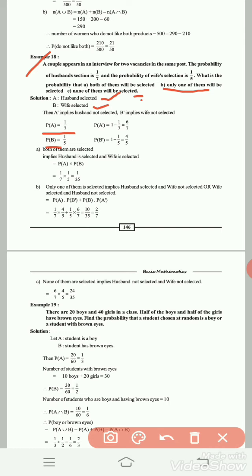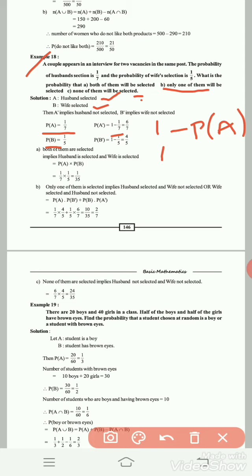What is the probability that, first one, both of them will be selected? First find out the values of P of A dash, P of B dash. A dash means husband not selected. B dash means wife not selected. P of A dash equal to 1 minus P of A, 1 minus 1 by 7 equal to 6 by 7.